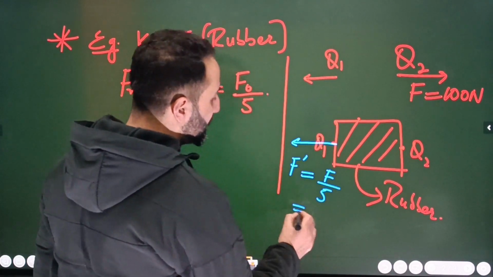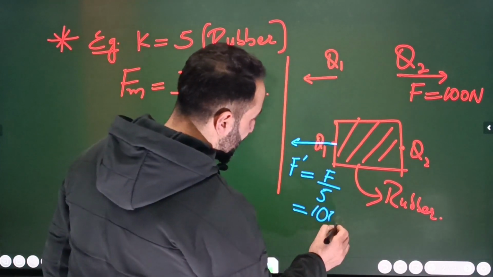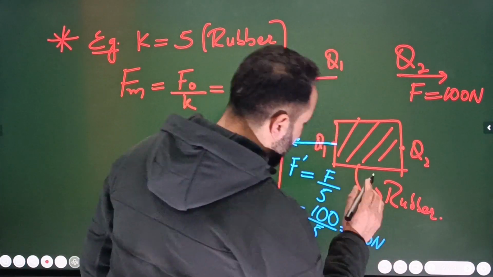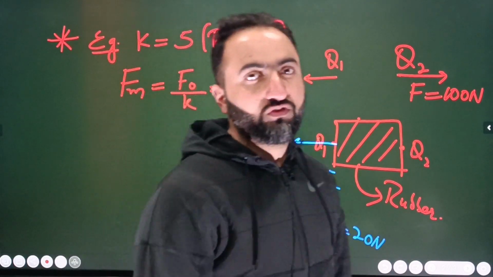So what is F? F is equal to 100 divided by phi u. 100 by phi u is equal to 20 Newton. So that means the force will remain only 20 Newton between these 2 point charges.